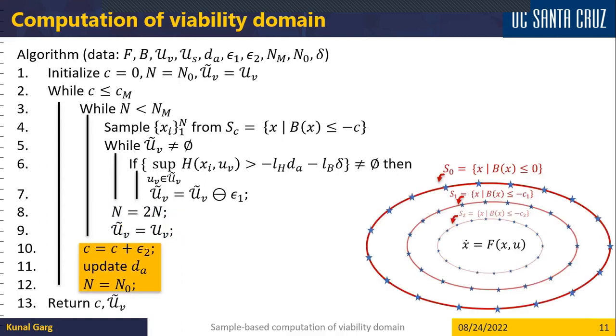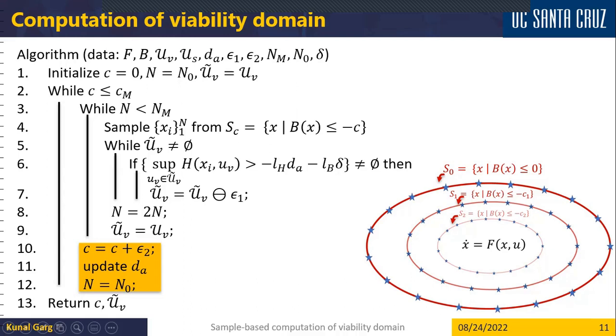sampling points. If that doesn't happen, what we can do is we can come inside the safe set at an inner sublevel set, and that would update the intersampling distance because this would be a smaller set, and it would be easier to satisfy the required inequality.